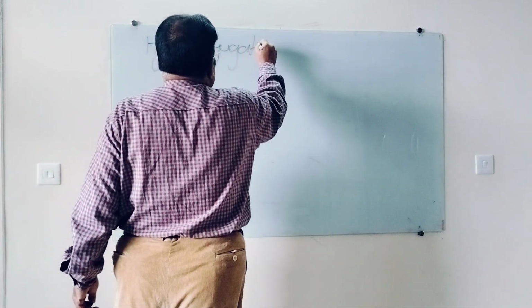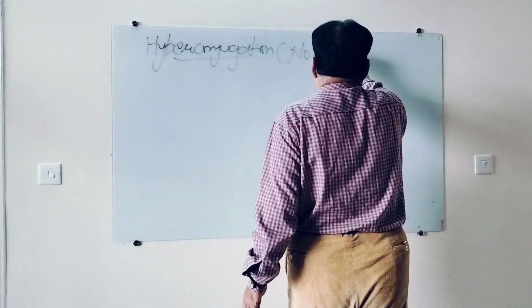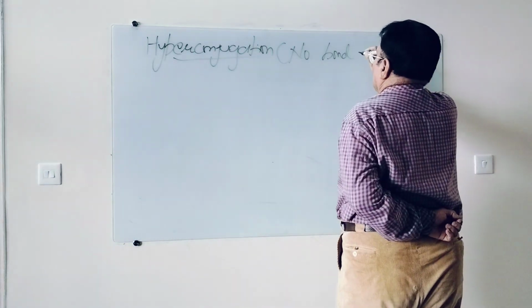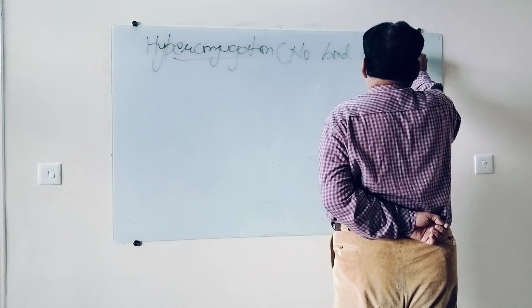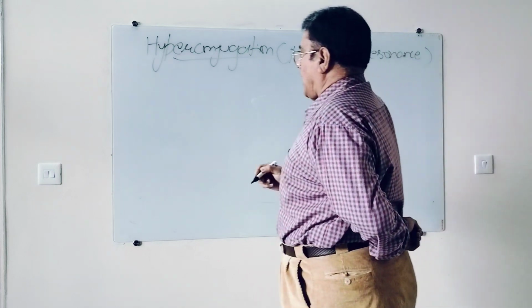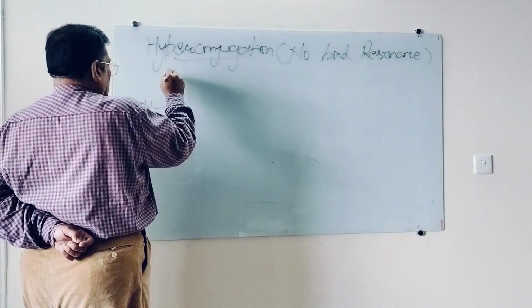Second effect, first was inductive. That is also known as no-bond resonance. Such type of resonance in which no bond will remain with the remaining species. No bond resonance. I take the example of ethyl, first of all.